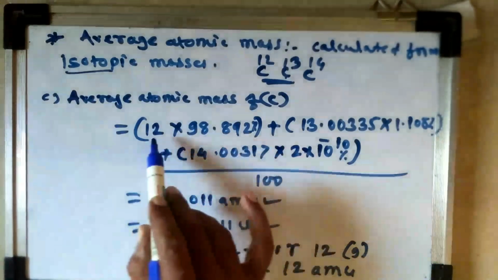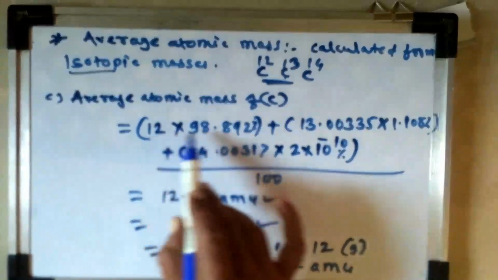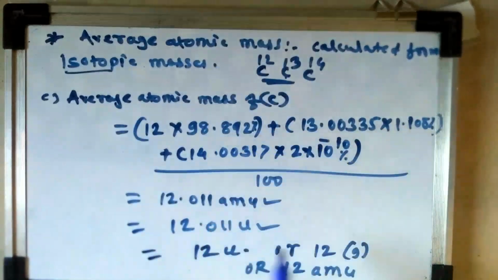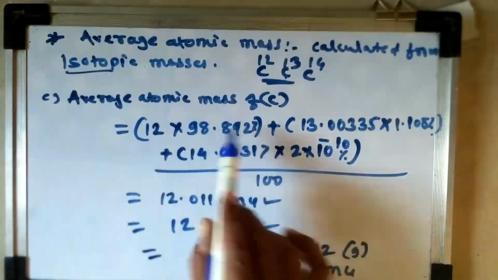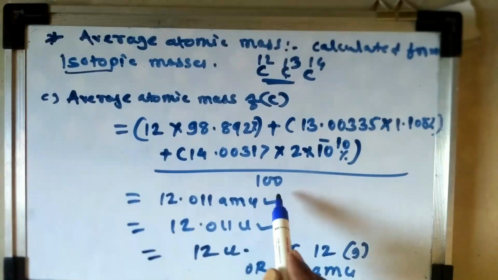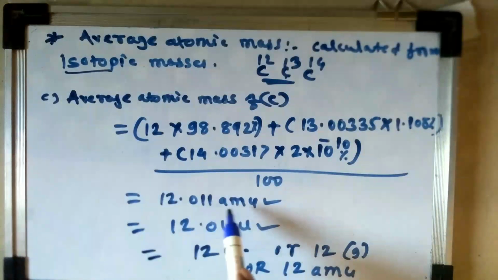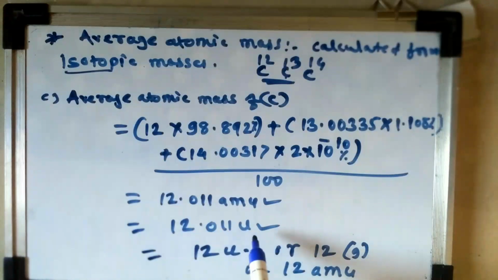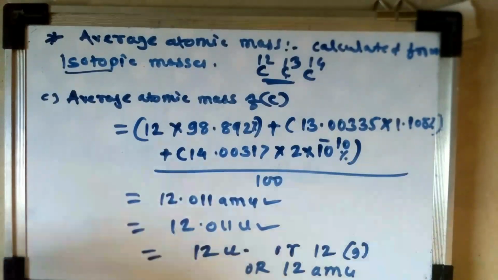That can be calculated as 12 into 98.82. First, calculate the bracket, then we can divide it by 100. That becomes 12.011 AMU, or 12.011 U. AMU or U can be used: atomic mass unit, unified mass, or in gram. In this way, we can calculate the average atomic mass of any element. The average atomic mass of any element can be calculated from their isotopic masses.